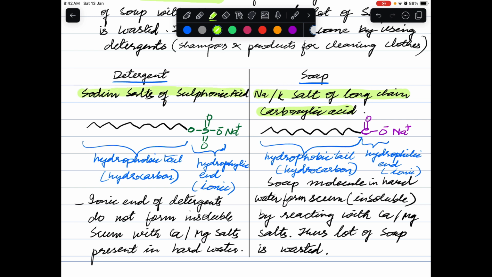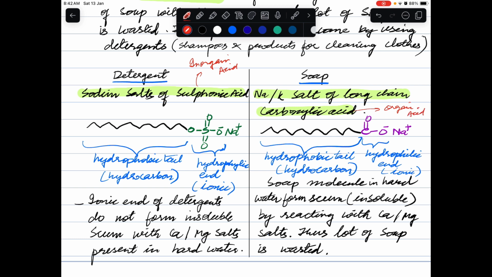This sulfonic acid is an inorganic or mineral acid, while carboxylic acid is an organic acid. So they will have different properties.